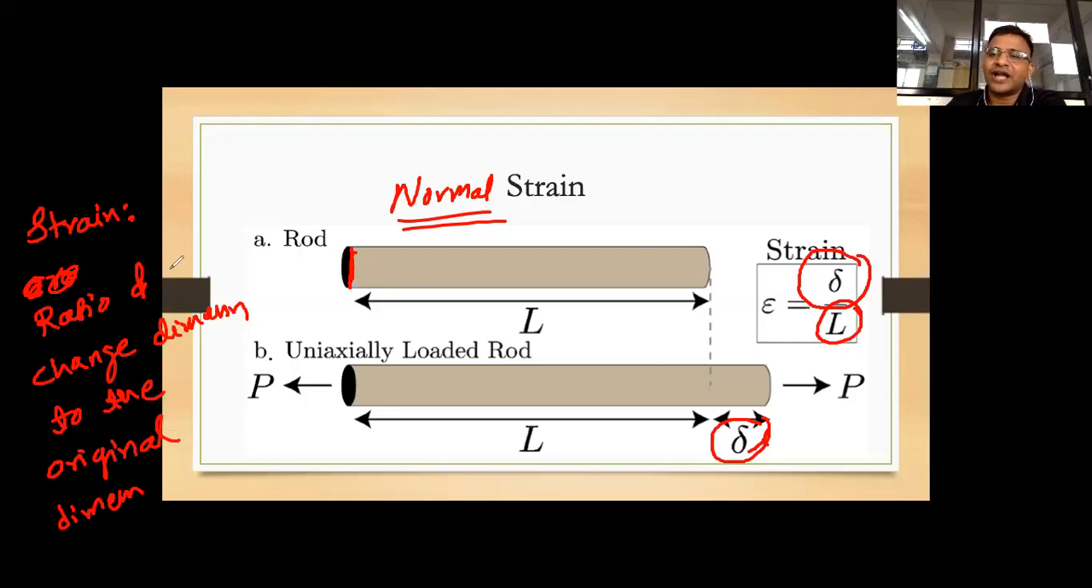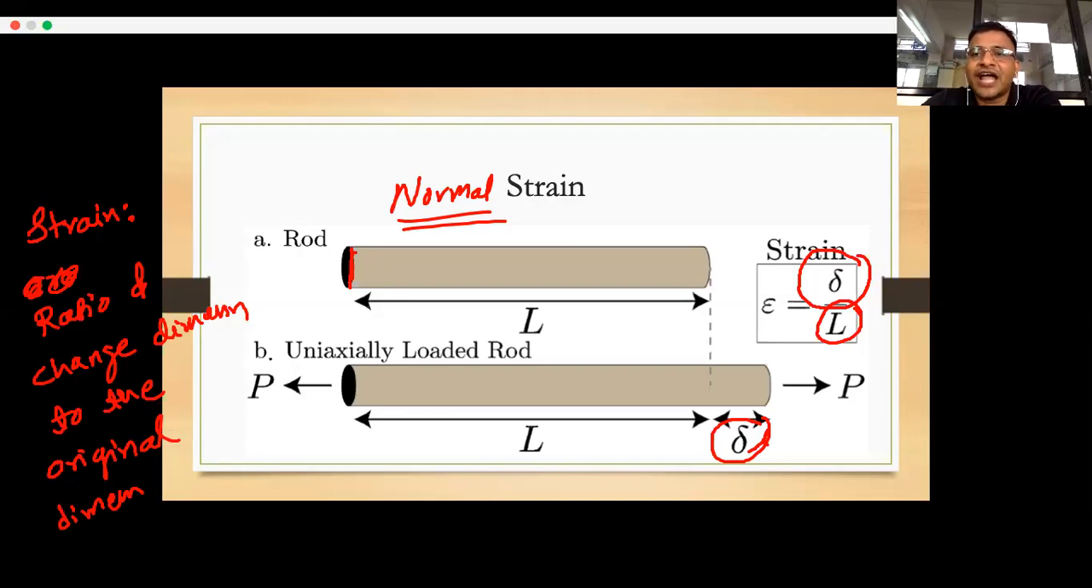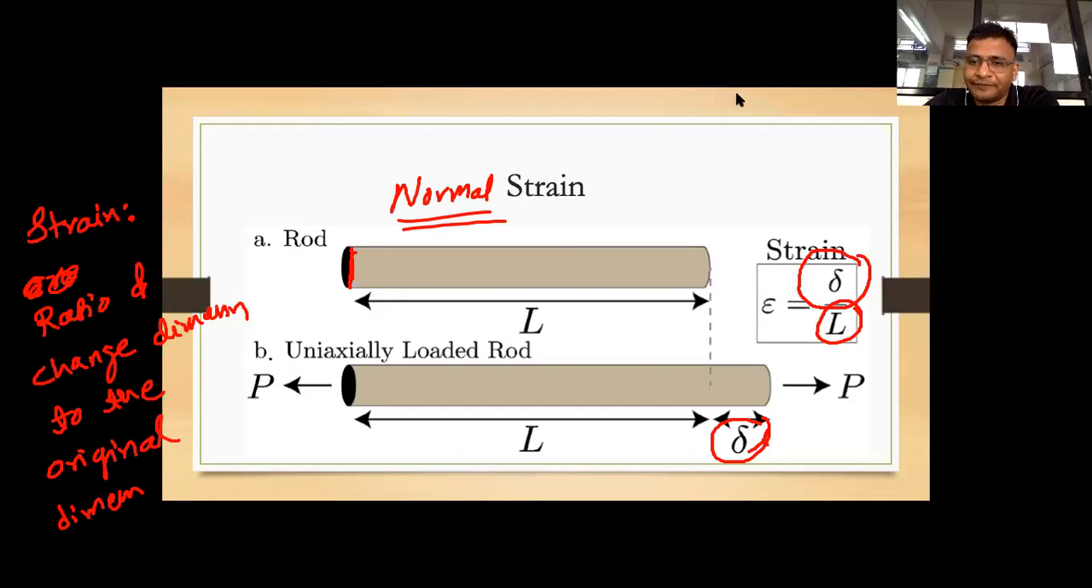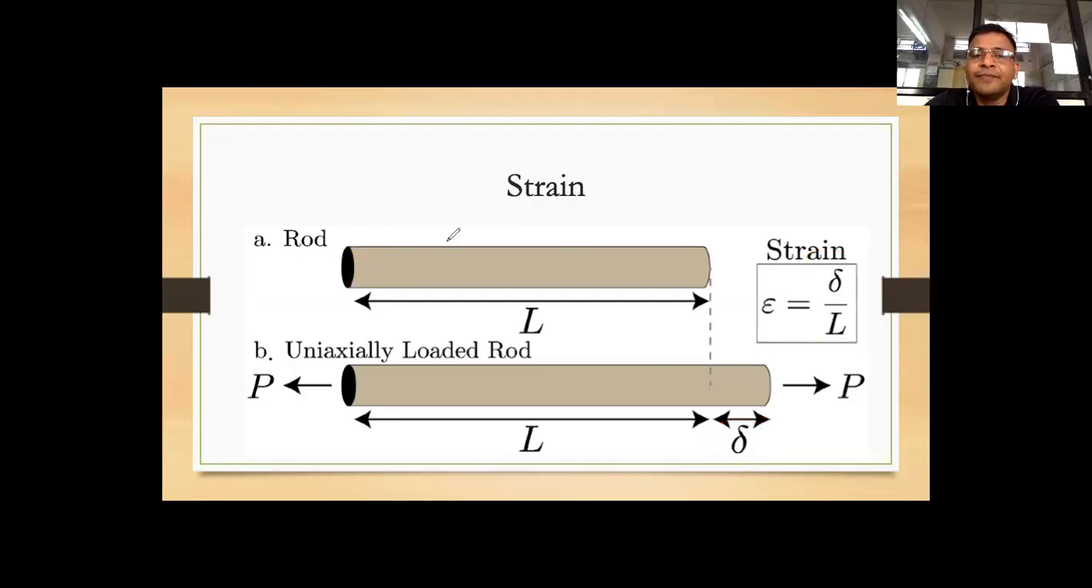So if someone asks you the general definition, it could be a longitudinal strain, it could be lateral strain, it could be a volumetric strain. We'll see different types of strain. But the fundamental definition for strain is what? Change in dimension to the original dimension. And that's why next part you can understand, that is the normal strain.